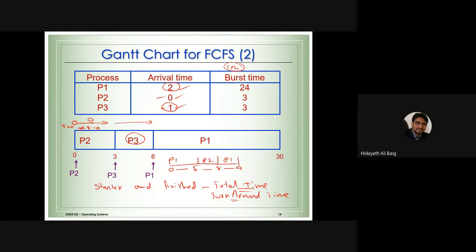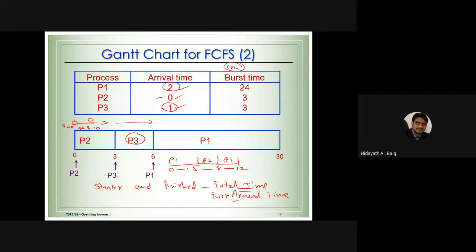Now if you look at this, 5, 8, let me say 12. Logically, if I ask you when process 1 has completed the job totally in the end? 12.